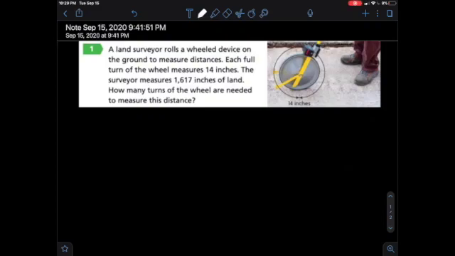Let's do this question together. A land surveyor rolls a wheel device on the ground to measure distances. Each full turn of the wheel measures 14 inches. The surveyor measures 1,617 inches of land. How many turns of the wheel are needed to measure this distance?